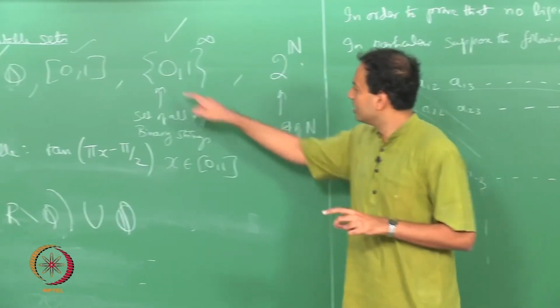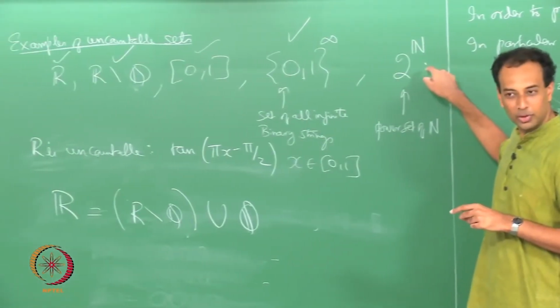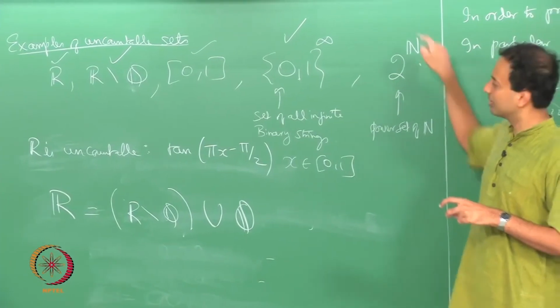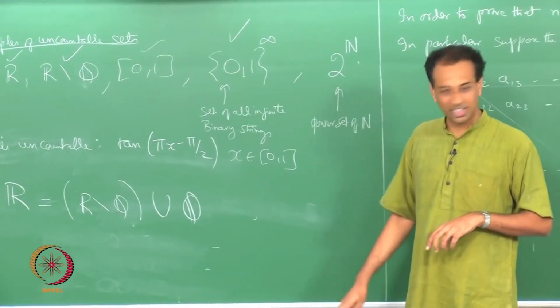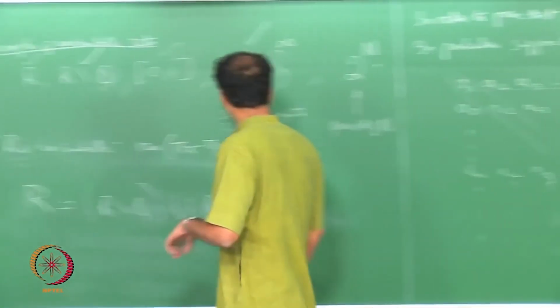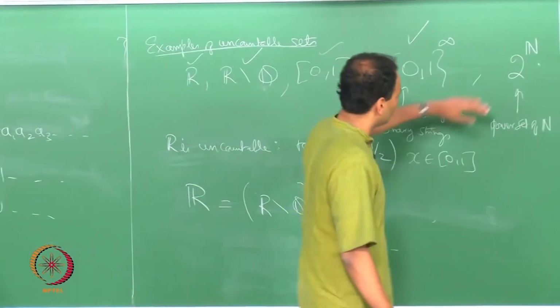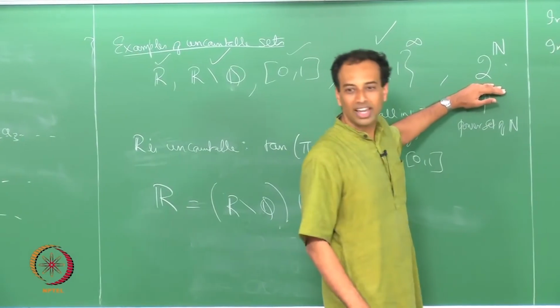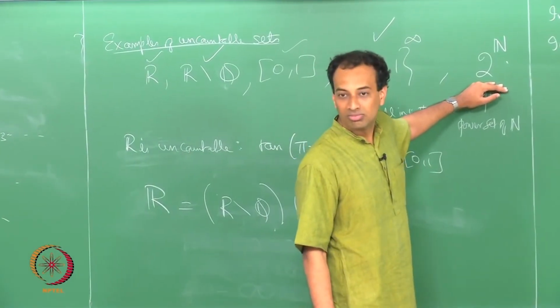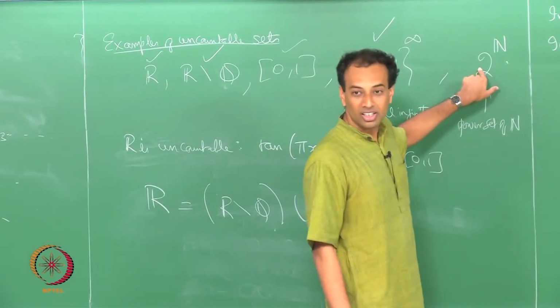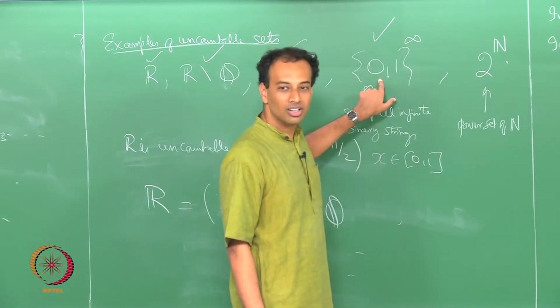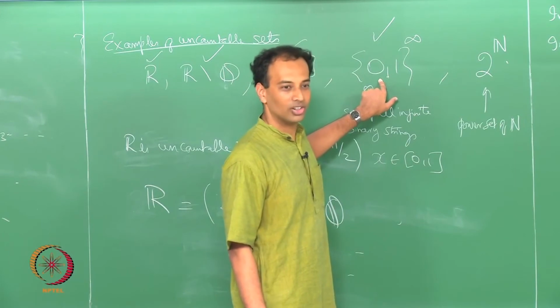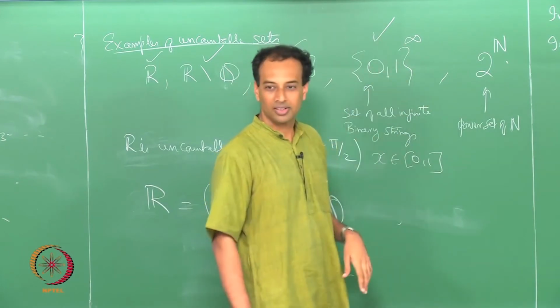Right. So, for every string here I can identify a unique subset here, and for every subset here I can identify a unique string here, correct. For example, if I am looking at the set of all odd numbers, which is an element of this, what is the string that identifies with it? 1 0 1 0 1 0 1 0. It just picks all the odd numbers.